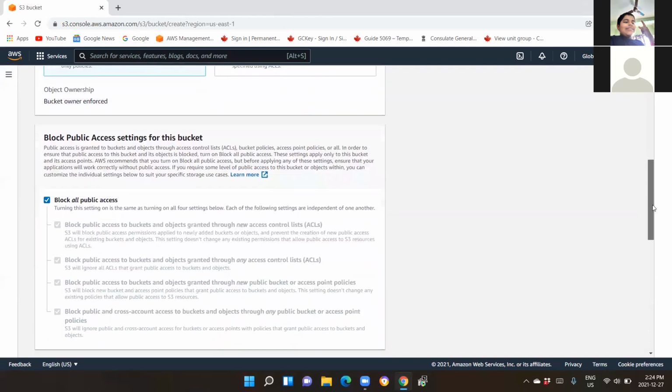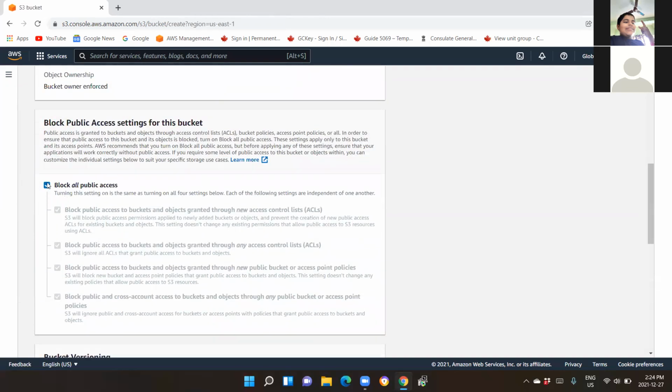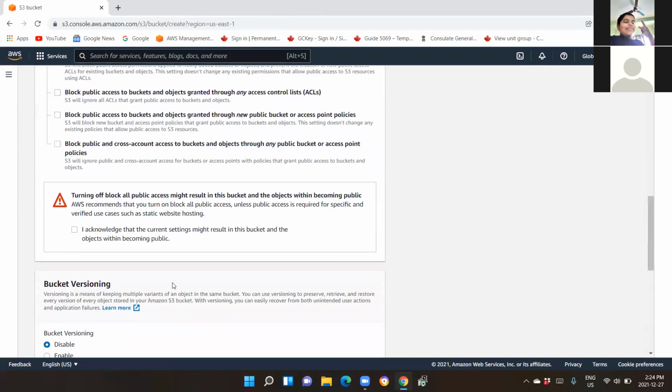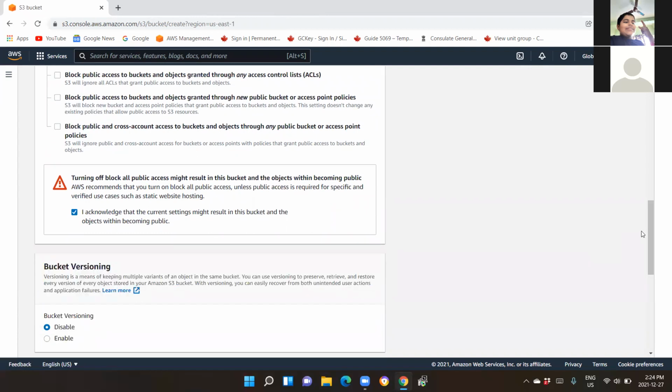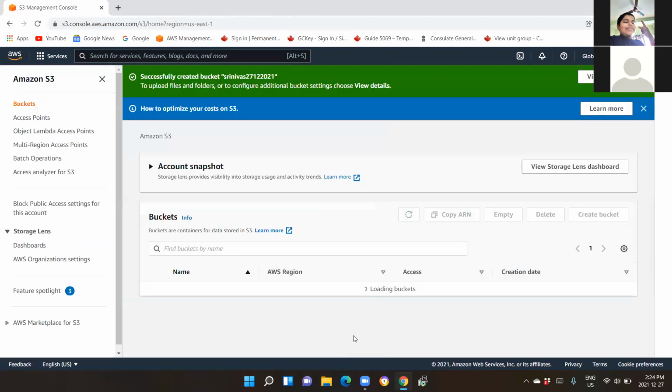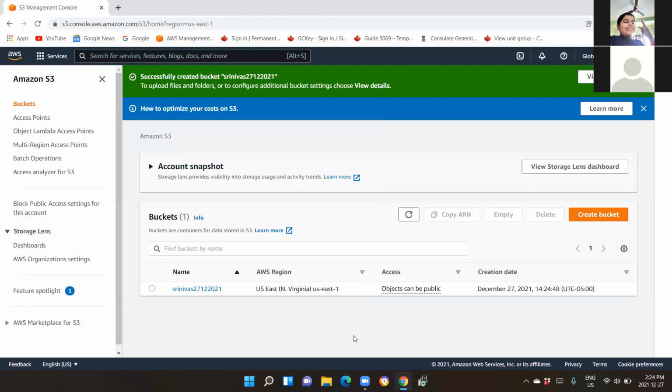So remove that tick mark and you have to acknowledge it. If you scroll down, you will have a warning message. Select the option I acknowledge, and now go ahead and create it. There you go. And the access type you can see here is straight away public. Objects can be public straight away here.